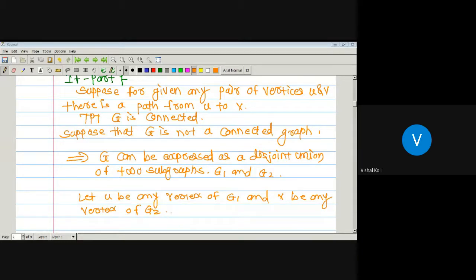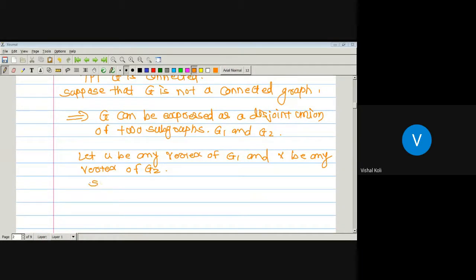Since U and V belong to two distinct components, since G1 and G2 are two disjoint subgraphs, U and V belong to two distinct components. As they belong to two distinct components, now tell me whether there is a path from vertex U to V.